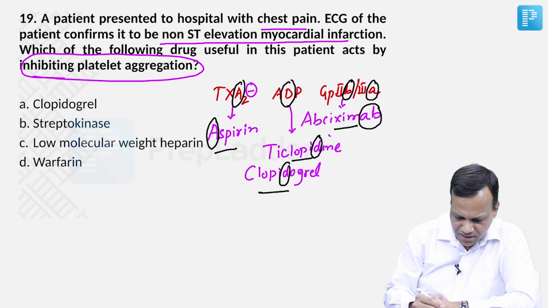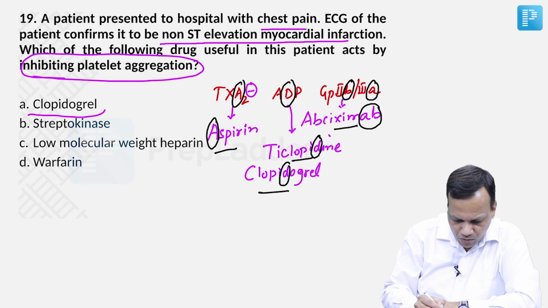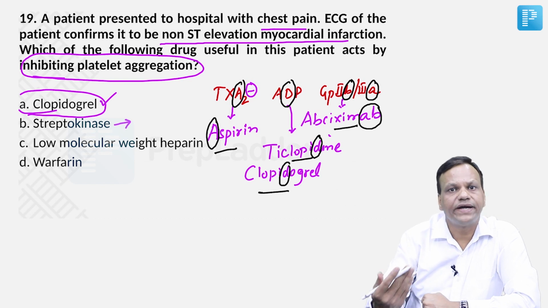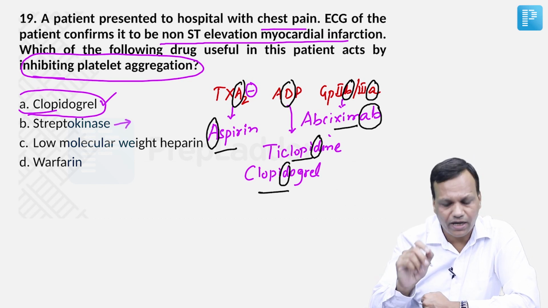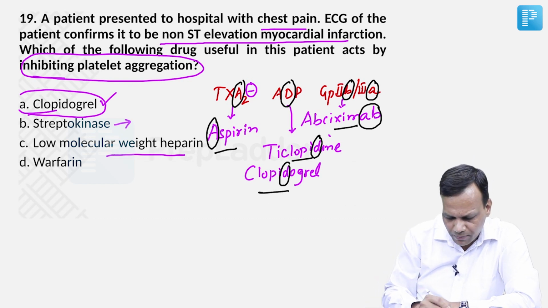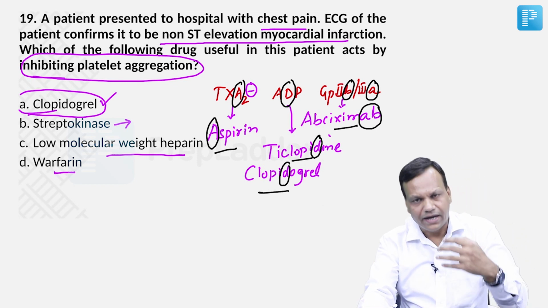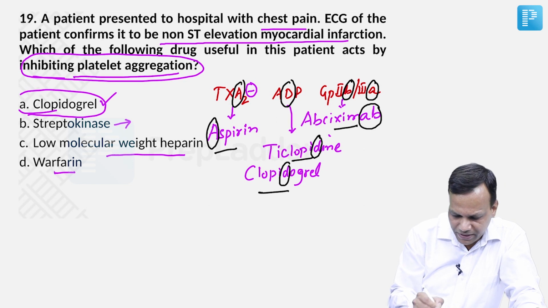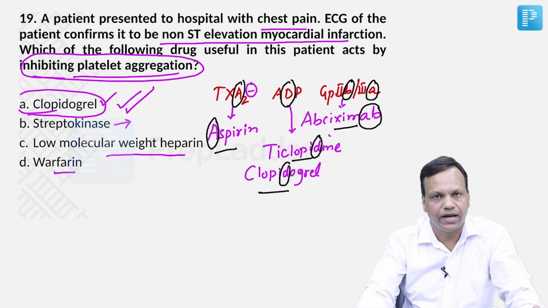So if you see the options, clopidogrel is the answer here. It is an antiplatelet drug. Whereas the other option, streptokinase, is a thrombolytic drug. It will break the thrombus, not an antiplatelet drug. Low molecular weight heparin and warfarin are anticoagulants. They are not antiplatelet. Okay. So the question asked is which is antiplatelet? The answer is clopidogrel.